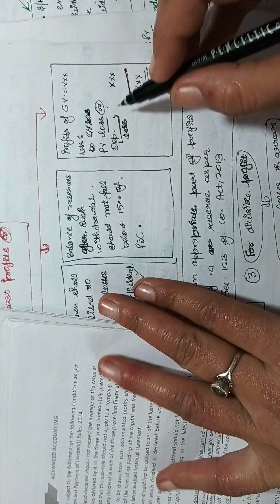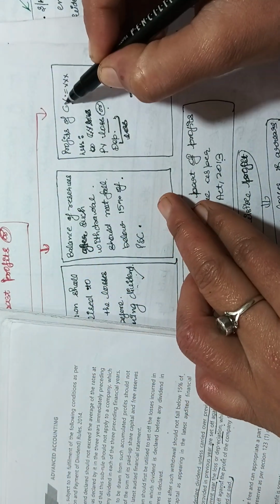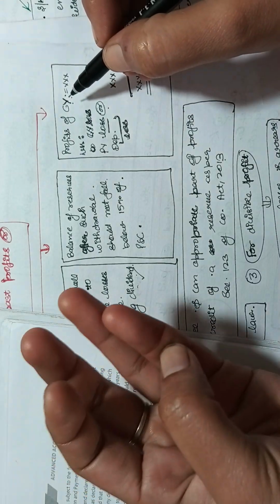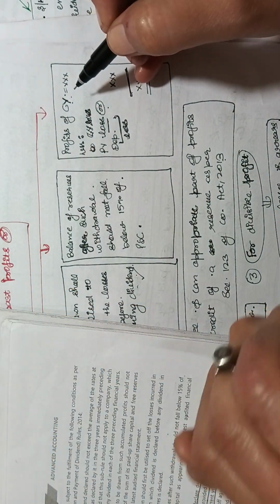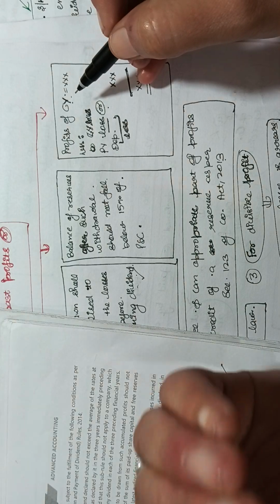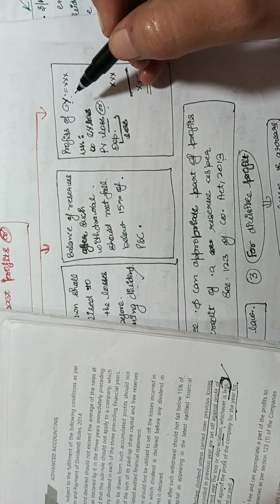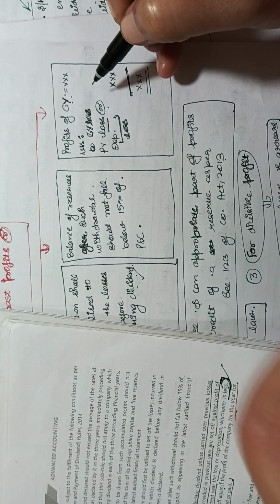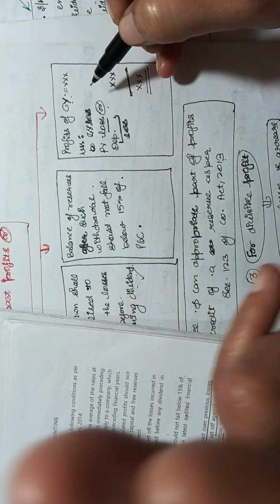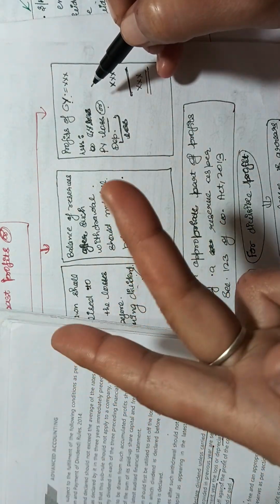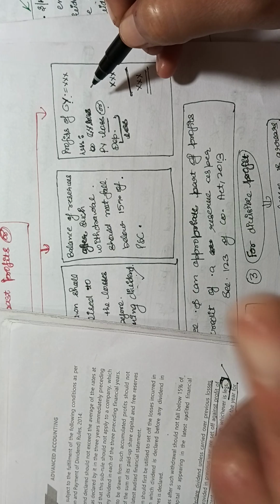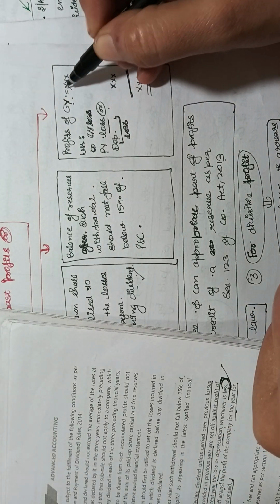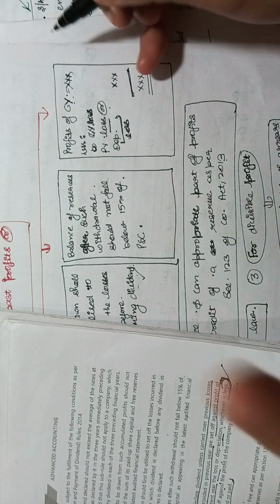And this is the way: if the past losses or the depreciation are not set off against the past profits, then first of all we will set off that past losses or past depreciation, whichever is less out of both. Whichever is less will be adjusted against those profits before declaring the dividend.